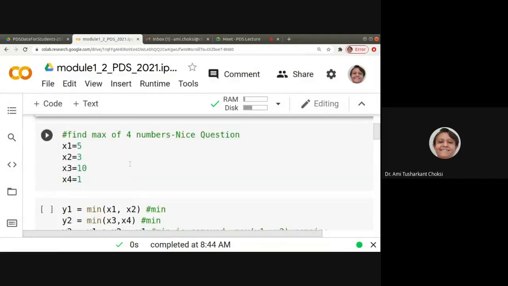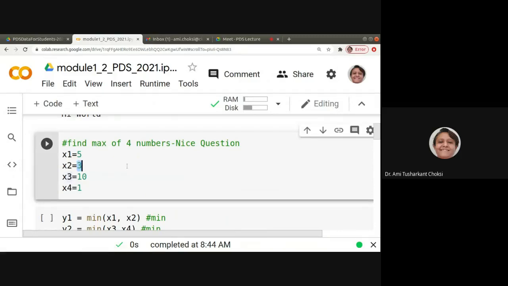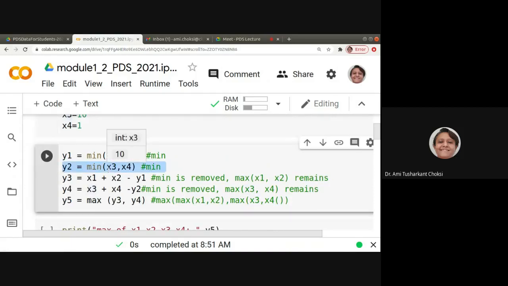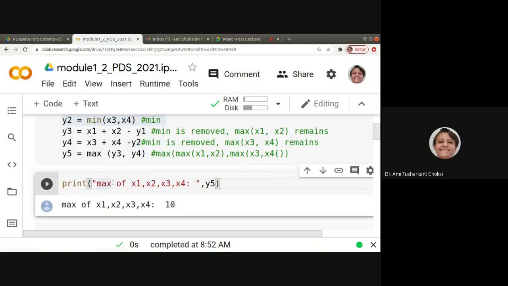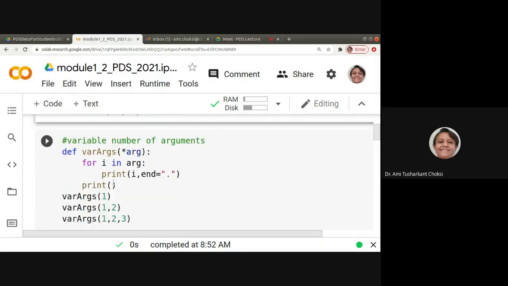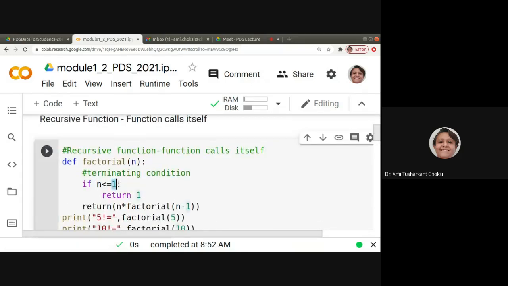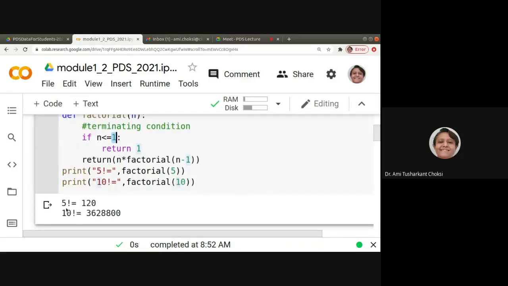This is the function we have already seen. We can run it here and see the output. What we have just seen is recursion. Factorial of 5 and 10.